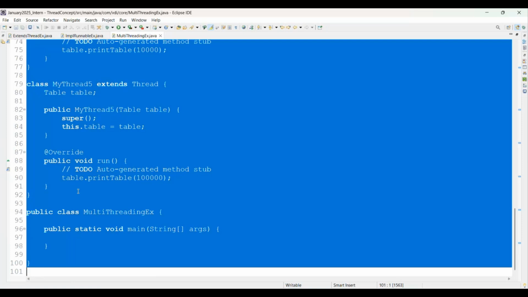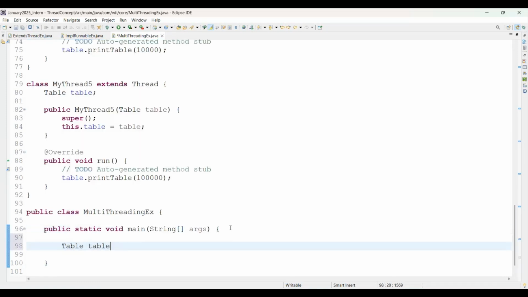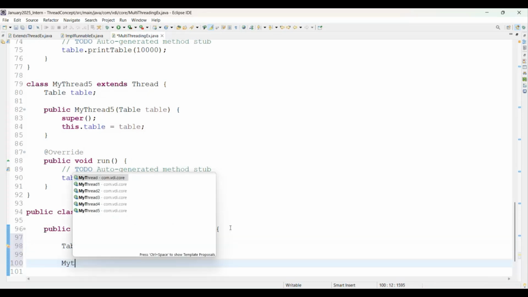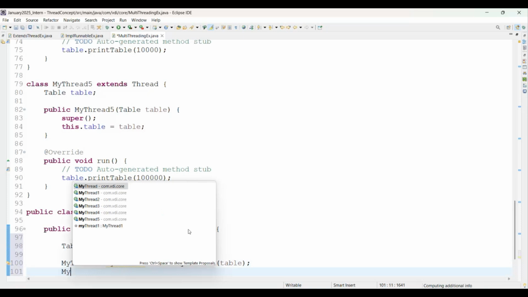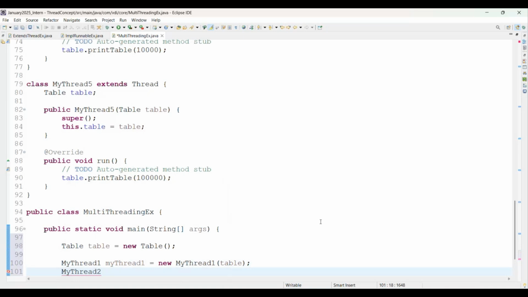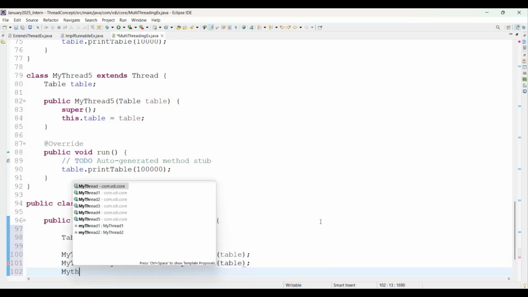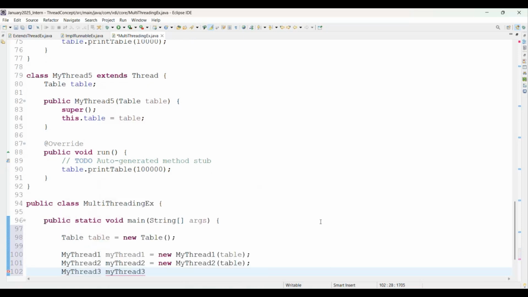Then coming to the main class main method. I am creating here a table class object, table equal to new table, and here we are giving my thread 1 equal to new my thread 1, and you can pass the input as table. Next we are calling my thread 2, and this will be the object of our my thread 2 equal to new my thread 2. Then coming to next, this will be my thread 3. We are passing here my thread 3 equal to new my thread 3.